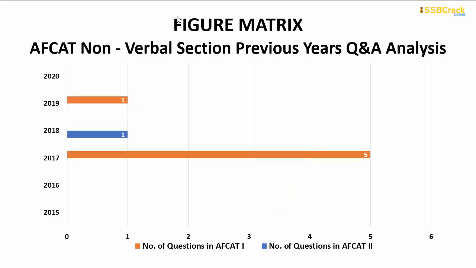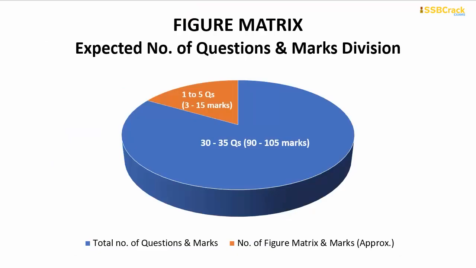Coming upon to figure matrix. So from figure matrix, maximum questions were 5, which came in AFCAT 2 2017 paper, and minimum questions were 1 only, which came in AFCAT 1 2019 paper and AFCAT 2 2018 paper. So in your upcoming AFCAT exam, you can expect around 1 to 5 questions from this topic, which will comprise of around 3 to 15 marks out of your total marks.